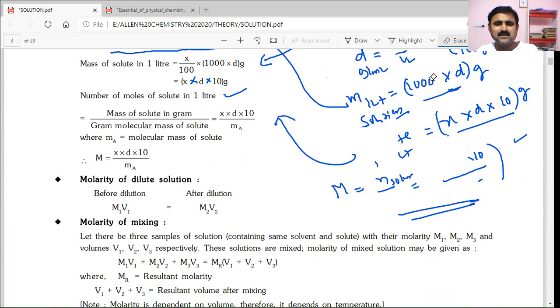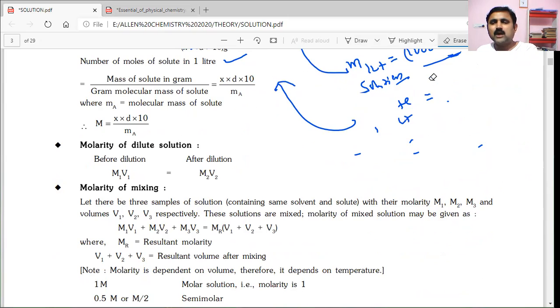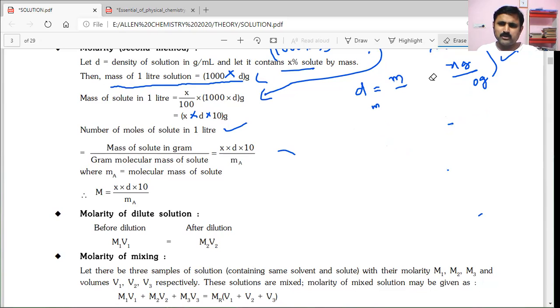that is molarity of dilute solution. For example, a solution is said to be a dilute solution, then how will you find the molarity of the dilute solution? For dilute solutions, we have a formula. Before dilution, molarity is M1. After dilution, if you consider molarity as M2, then the volumes V1 and V2 will be considered in this dilution law.